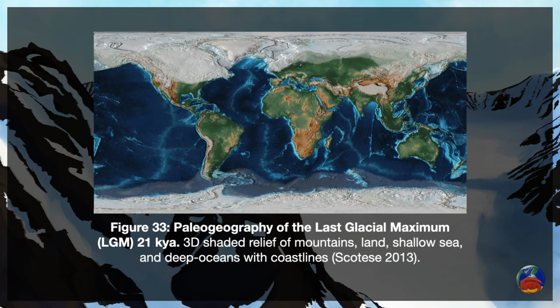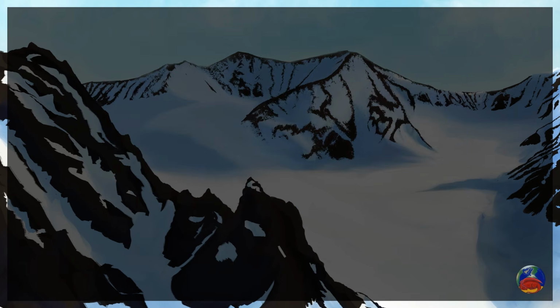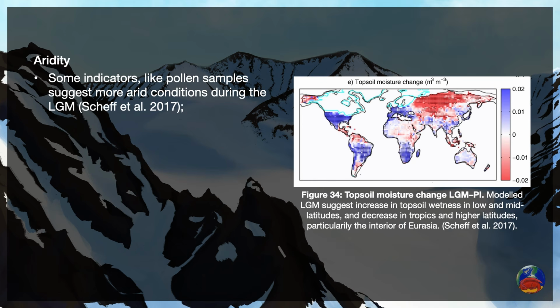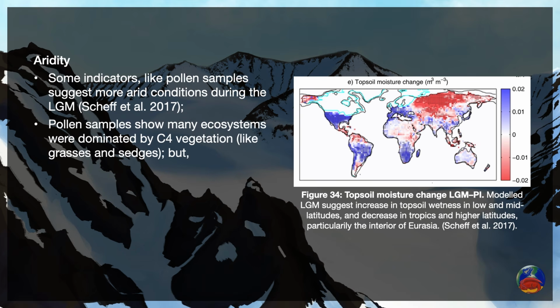One thing you may notice is that higher latitudes are covered in sea ice, and when you have sea ice all year round, you're not going to have much moisture from those areas. There are also some other indicators of aridity that we need to discuss, like pollen samples, which are often used to suggest more arid conditions during the last glacial maximum. Pollen samples from the LGM tend to show more expansive grasslands, which aligns with biomes in more arid climates today.